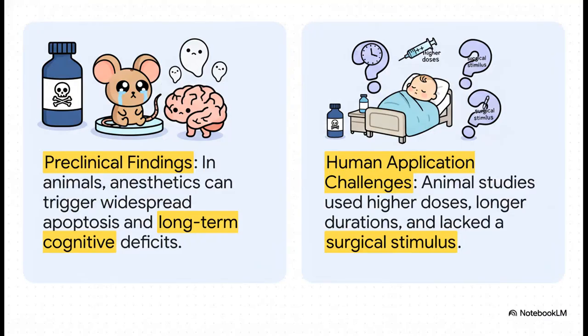But this raised the absolutely critical question: how do we apply these findings to human children undergoing surgery? There are major challenges in translation. The animal studies often used much higher doses of anesthetics for much longer durations than we do in typical clinical practice. Most models lacked the concurrent surgical stimulus, which we know has its own profound neuroinflammatory effects. And of course, there are inherent differences between species.